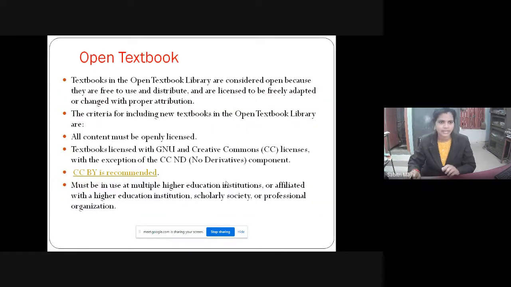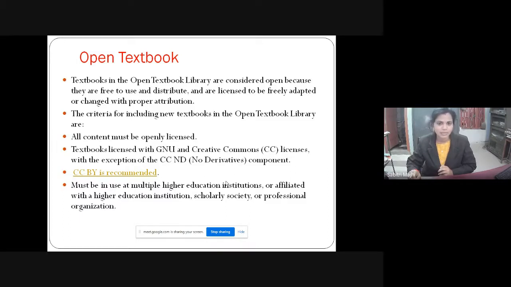And then Open Textbook Library. So this is another very popular OER. Textbooks in the Open Textbook Library are considered open because they are free to use and distribute and are licensed to be freely adapted or changed with proper attribution. The criteria for including a new textbook in the Open Textbook Library are that the content must be openly licensed, with a GNU or Creative Commons license with the exception of CC ND.